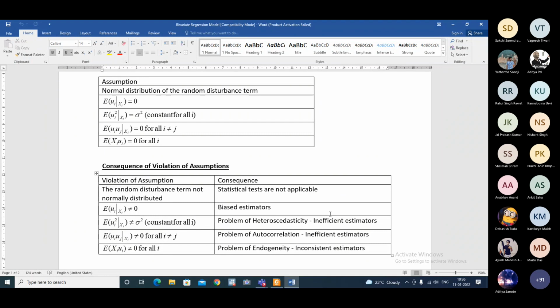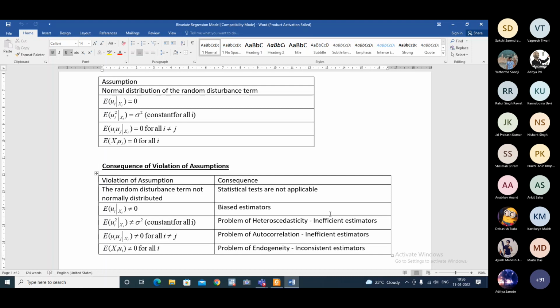One may say, why don't we see the validity of the assumptions first and then estimate the model? If the assumptions are not valid, then what is the purpose of estimating the model? So one may say that first it should be ensured that the assumptions are valid, and only then should we estimate the model.